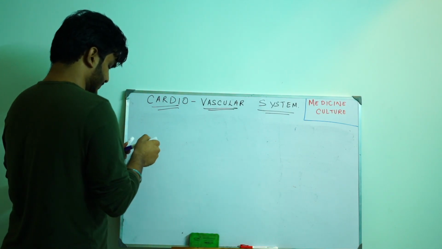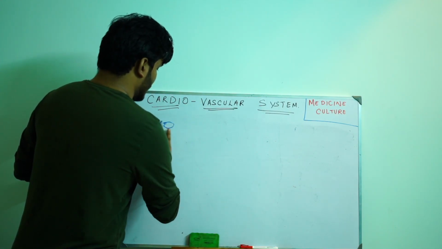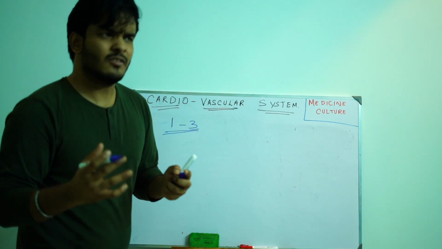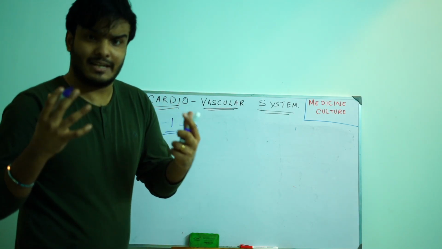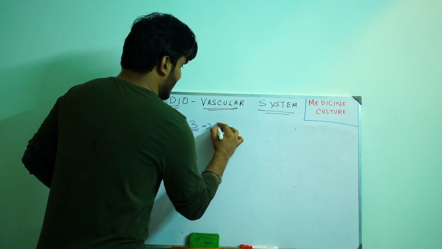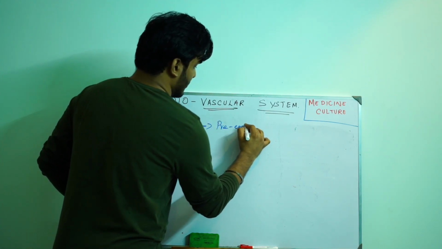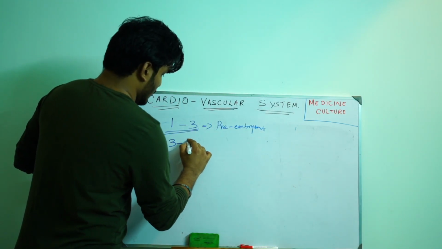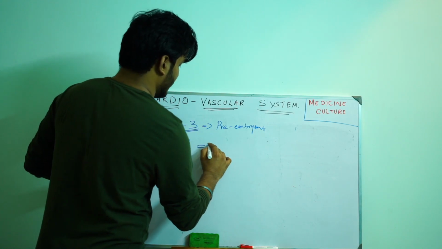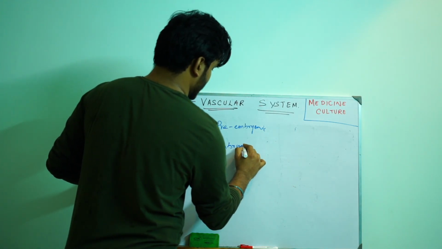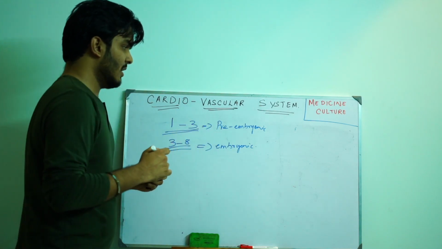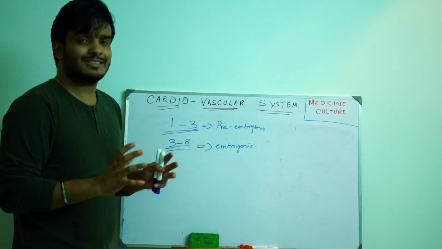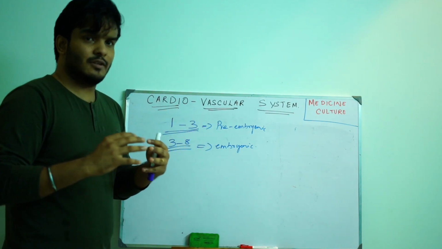Because from week number 1 to week number 3, it is not called embryo because there is no formation of 3 germ layers yet. So it is called the pre-embryonic period. From week number 3 to week number 8, it is called the embryonic period. It means that before 3 weeks, it's called the pre-embryonic period, or the term that is used is conceptus.